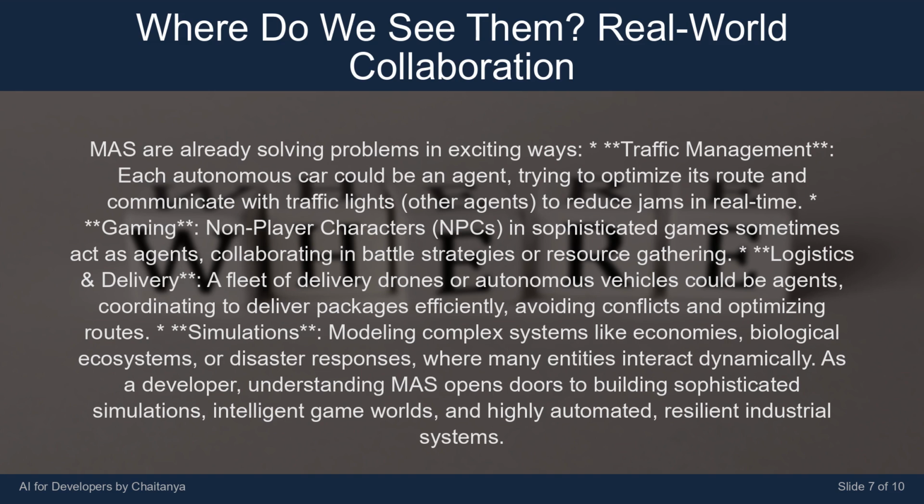A fleet of delivery drones or autonomous vehicles could be agents, coordinating to deliver packages efficiently, avoiding conflicts and optimizing routes. Simulations. Modeling complex systems like economies, biological ecosystems, or disaster responses, where many entities interact dynamically. As a developer, understanding MAS opens doors to building sophisticated simulations, intelligent game worlds, and highly automated, resilient industrial systems.